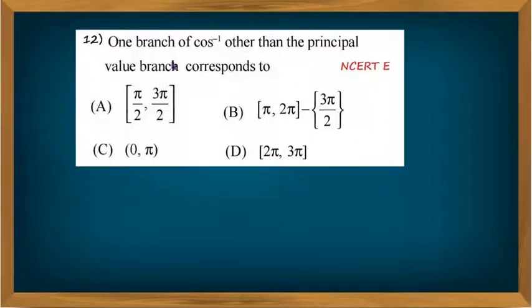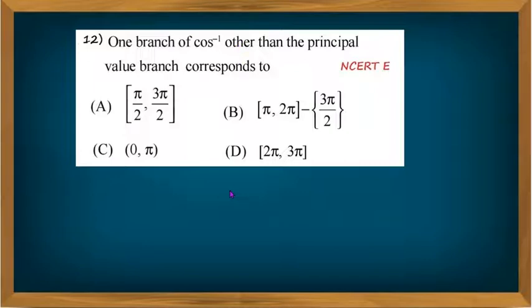Now you see this question. One branch of cos inverse other than the principal value branch corresponds to. You have the idea of the principal value branch of cos inverse x. The principal value branch is the closed interval 0 to pi. Now we have to find the branch of cos inverse x other than the principal value.